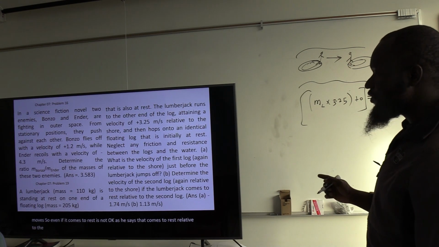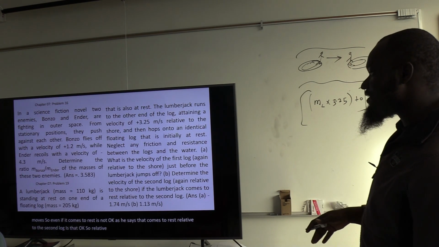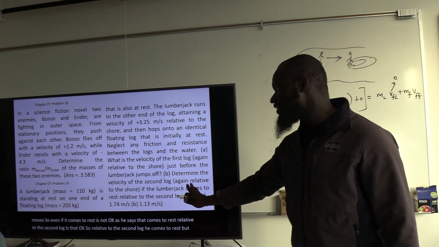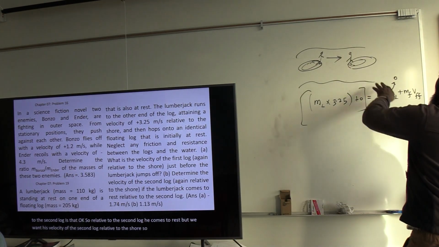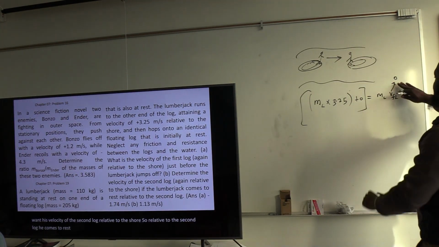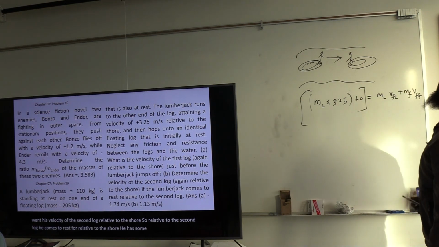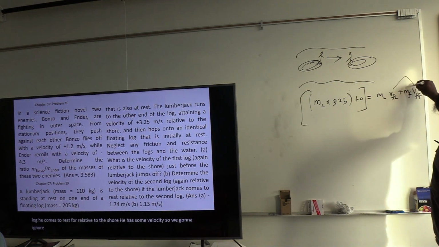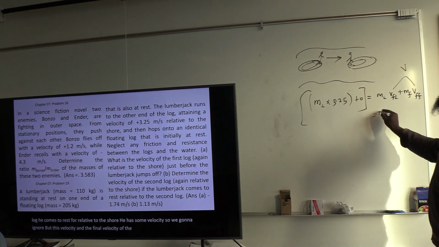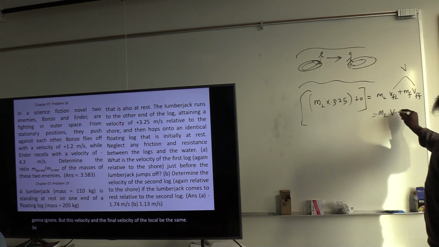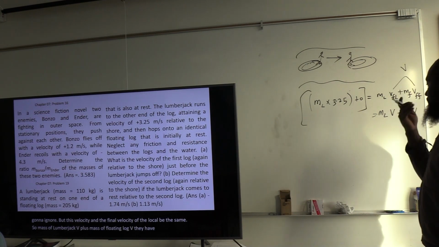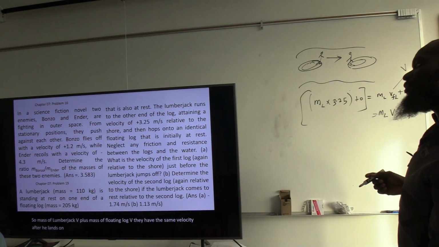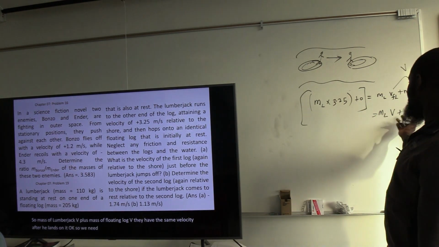But we want the velocity of the second log relative to the shore. Relative to the second log he is at rest, but relative to the shore he has some velocity. So this velocity and the final velocity of the log are the same. So mass of lumberjack times V, plus mass of floating log times V. They have the same velocity after he lands on it, and we need to find that velocity of the second log, which is this V.